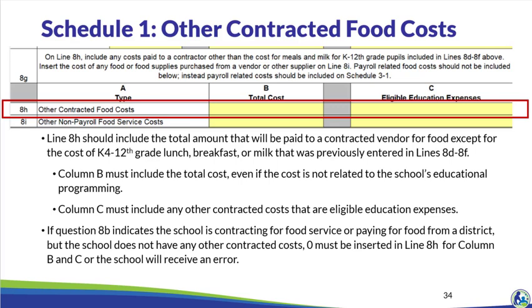If the school indicated that it is contracting for food service or paying for food from a district in question 8B, and the school does not have any other contracted food costs, 0 must be inserted in line 8H, column B and C, or the school will receive an error.